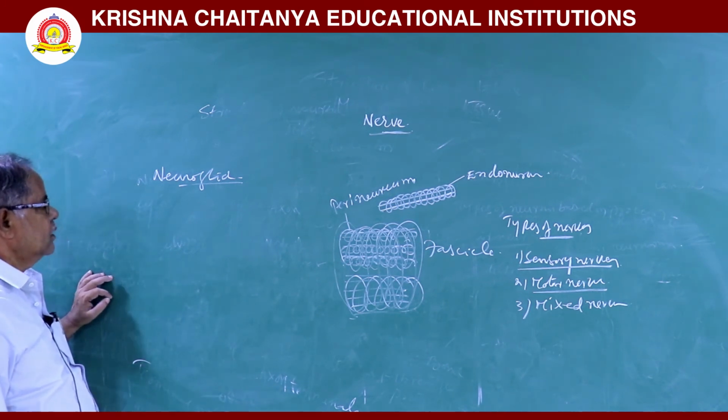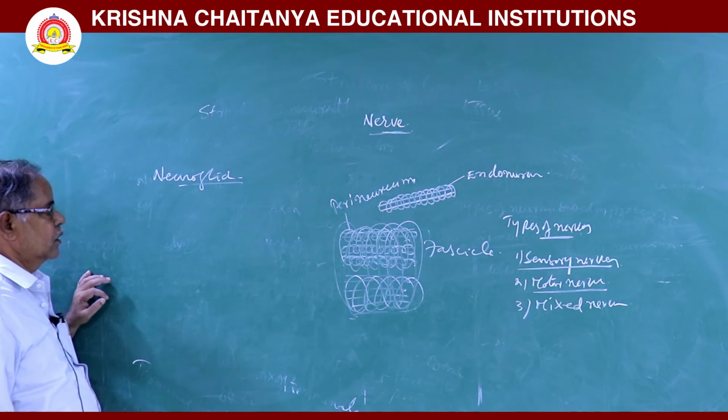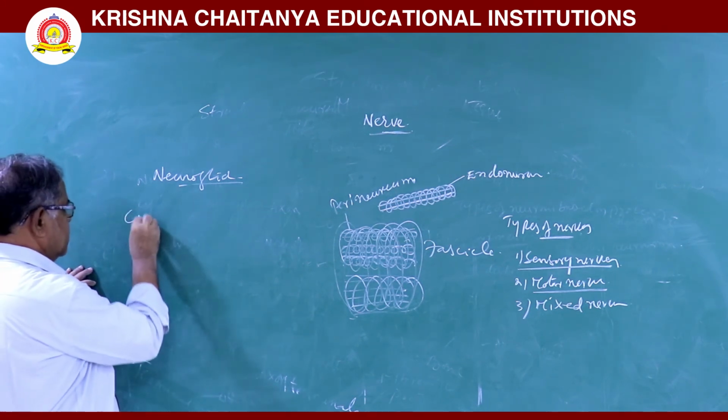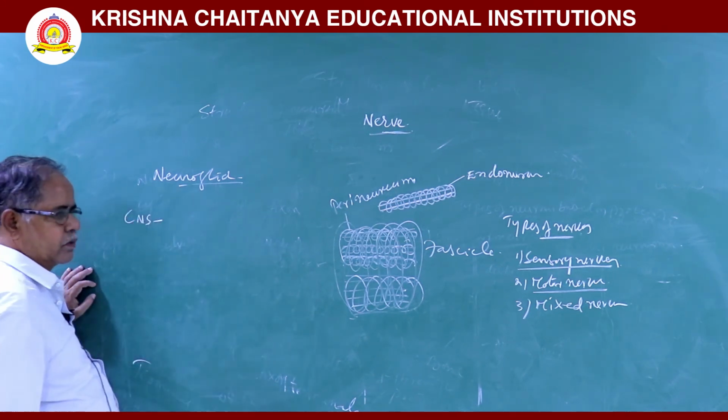Next, in neuroglia, in the central nervous system, some cells are there.